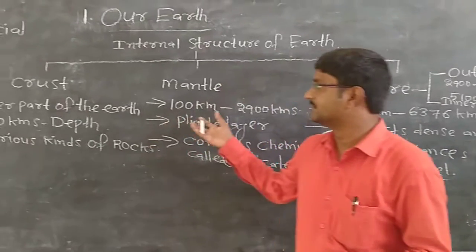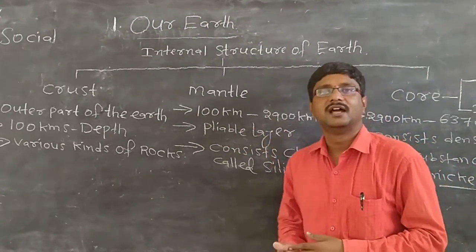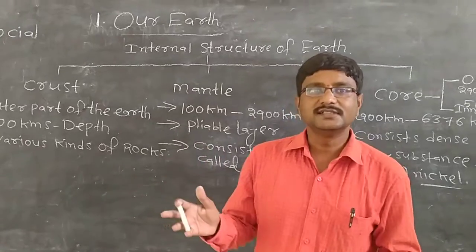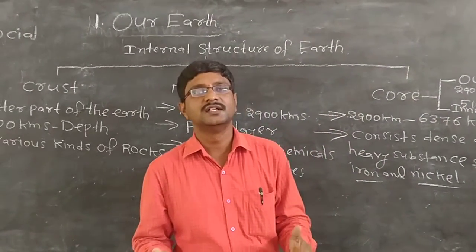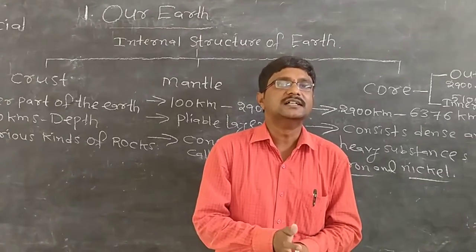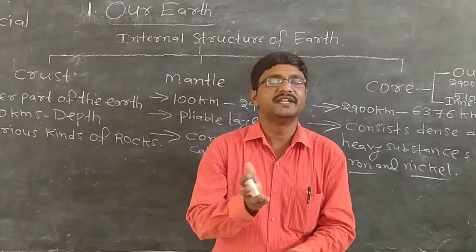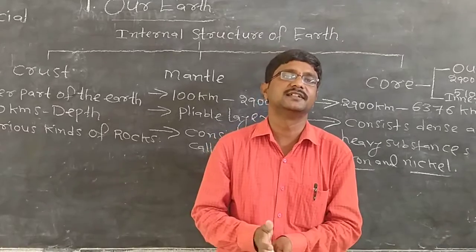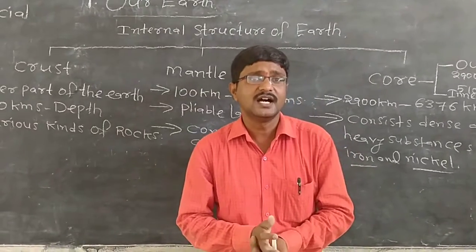So this is the information about crust, mantle and core. What are these three? These three are the internal structure, the three main layers of the earth. The earth is made up of three main layers. These are the internal structure of the earth.